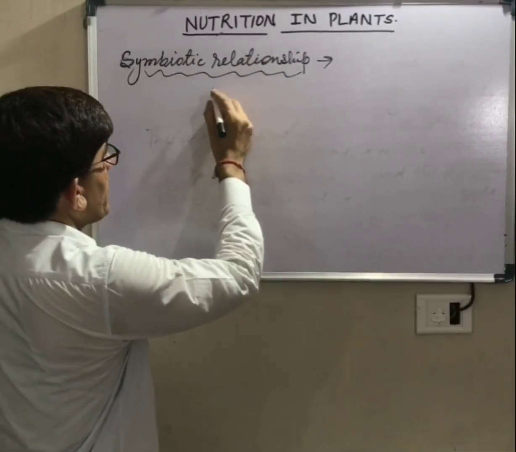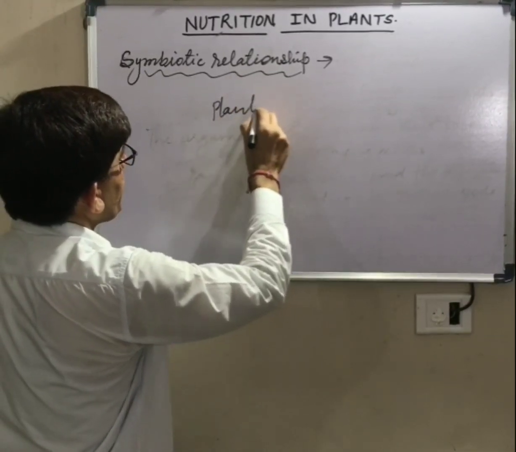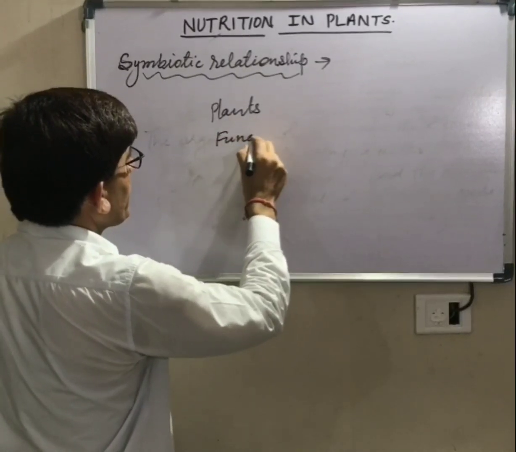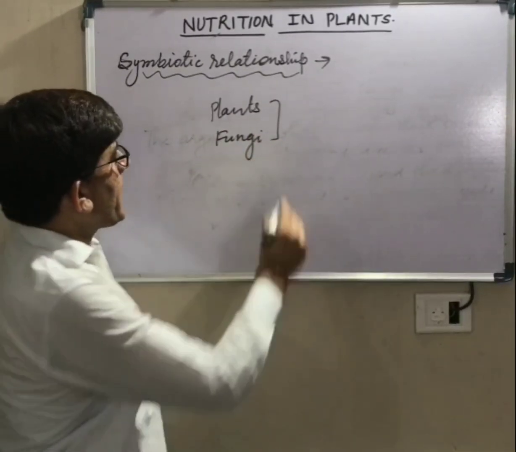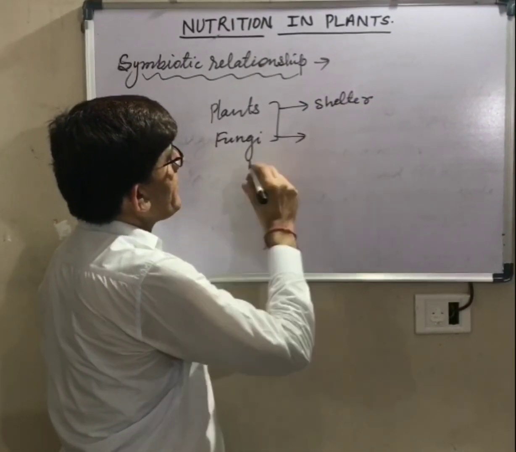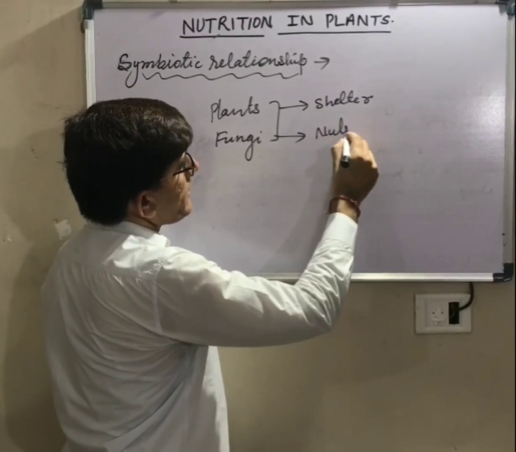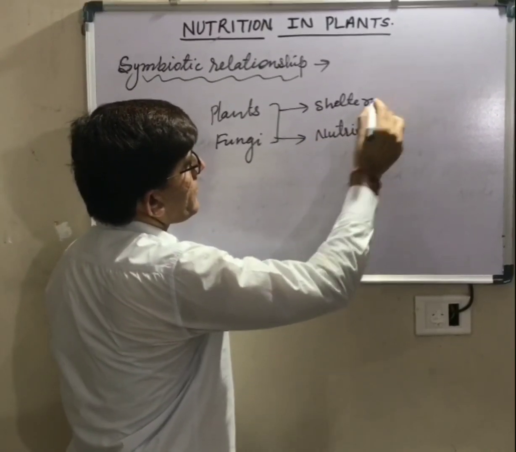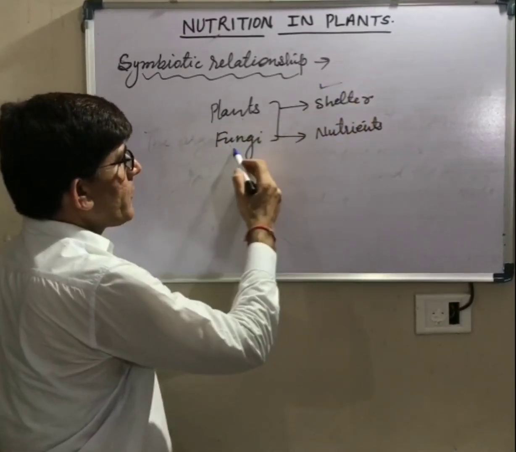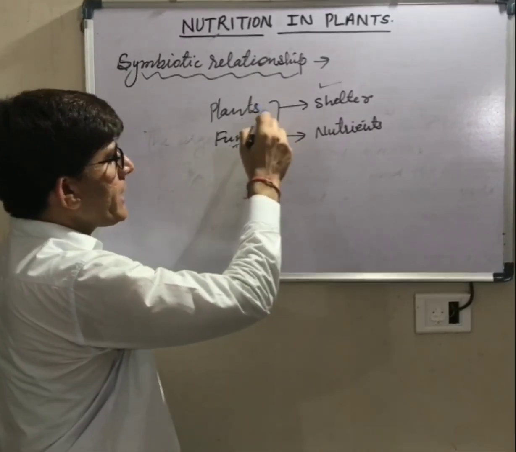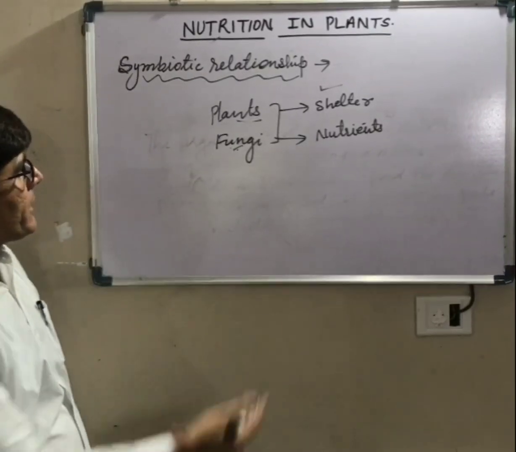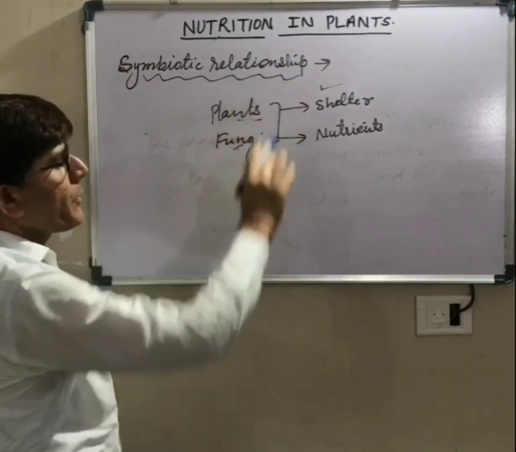For example, in the roots of some plants, plants and some fungi live together. Plants provide shelter and fungi provide nutrients to the plants. So they fulfill the requirements of each other. Plants provide shelter to fungi to live and fungi provide some nutrients to plants. So they help each other. Such a type of relationship between two organisms is known as a symbiotic relationship.